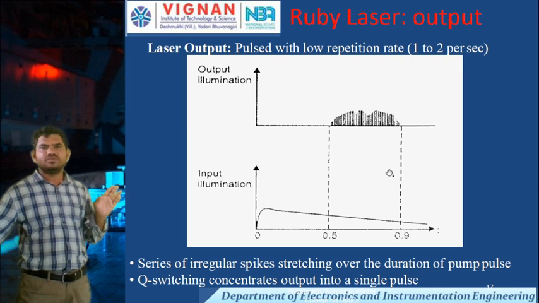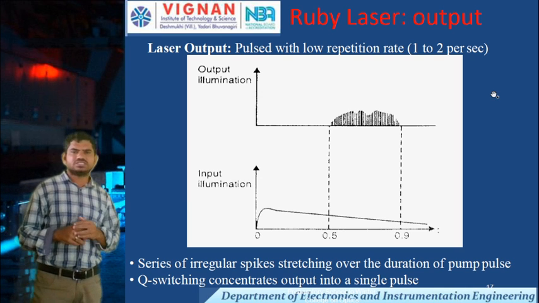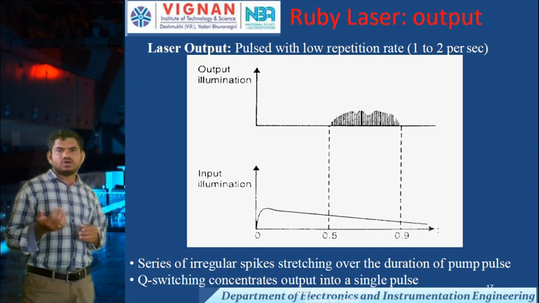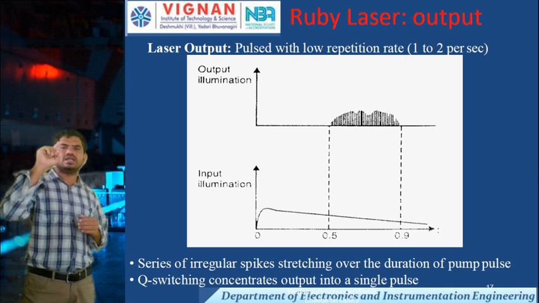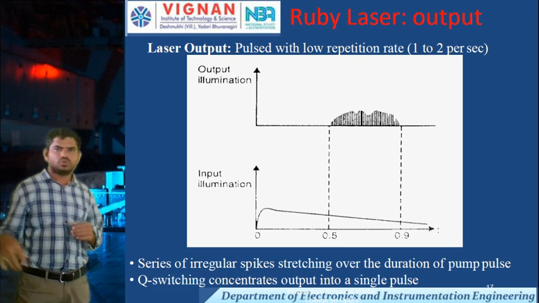We get the output only in this range. The output is a series of irregular spikes stretching over the duration of the pump pulse. Q switching concentrates the output into a single pulse. By using Q switching, we get only one narrow beam, a single pulse output.